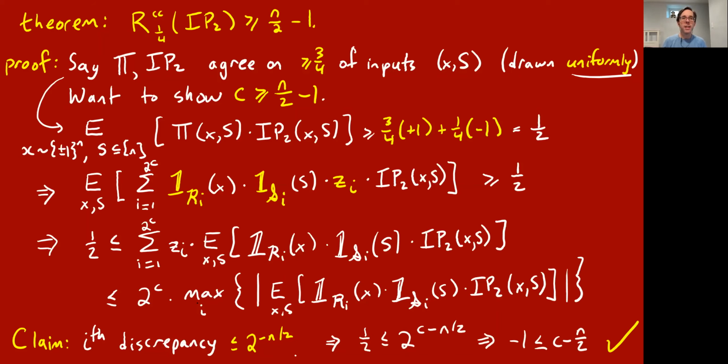And therefore, just putting that together, this is at most 2 to the minus n over 2. I got half is less than or equal to 2 to the c times 2 to the minus n over 2. So taking log base 2, I get minus 1 is less than or equal to c minus n over 2. And that's what I was shooting for, that c is at least n over 2. Okay, minus 1.